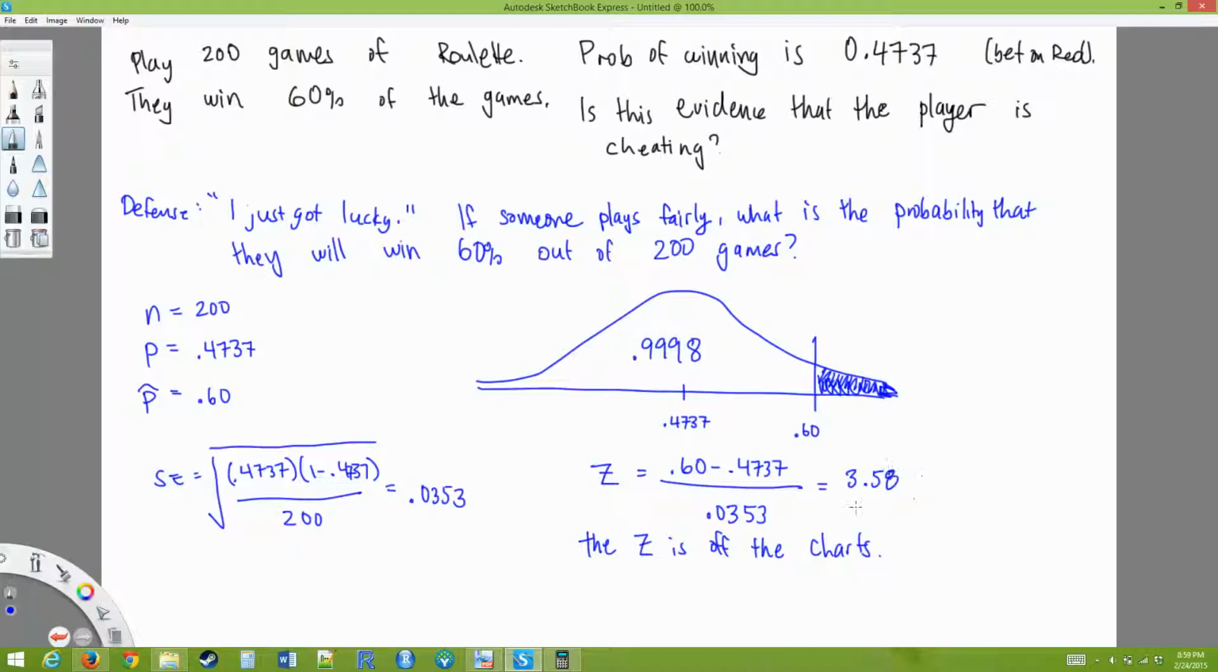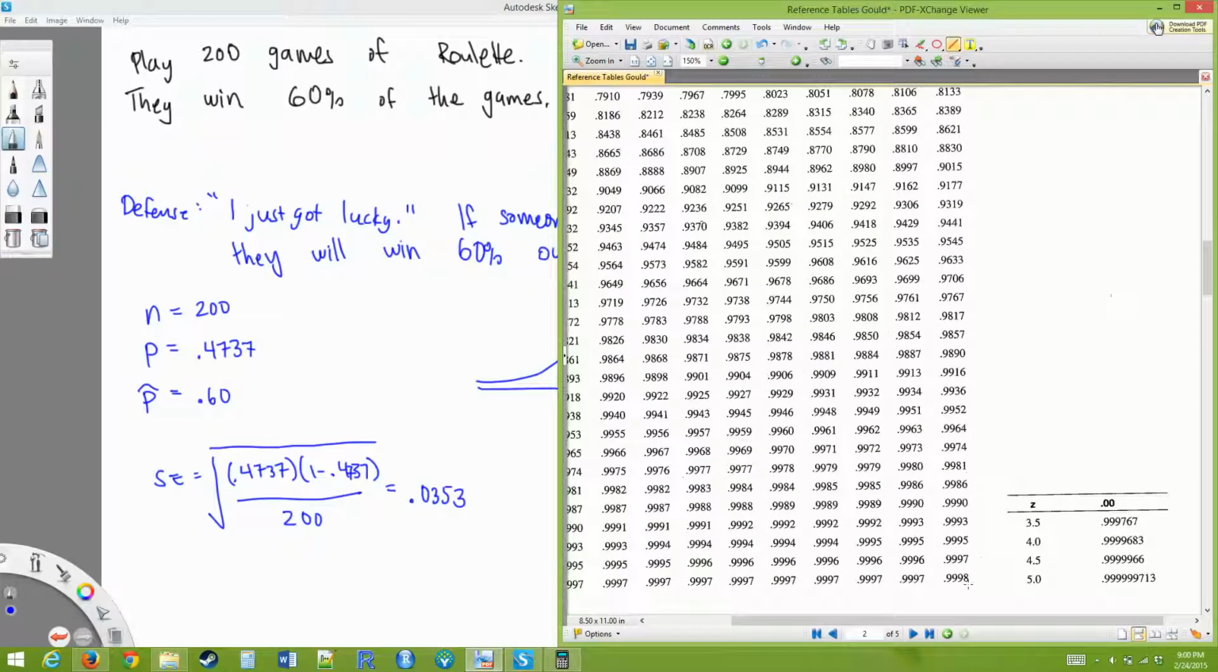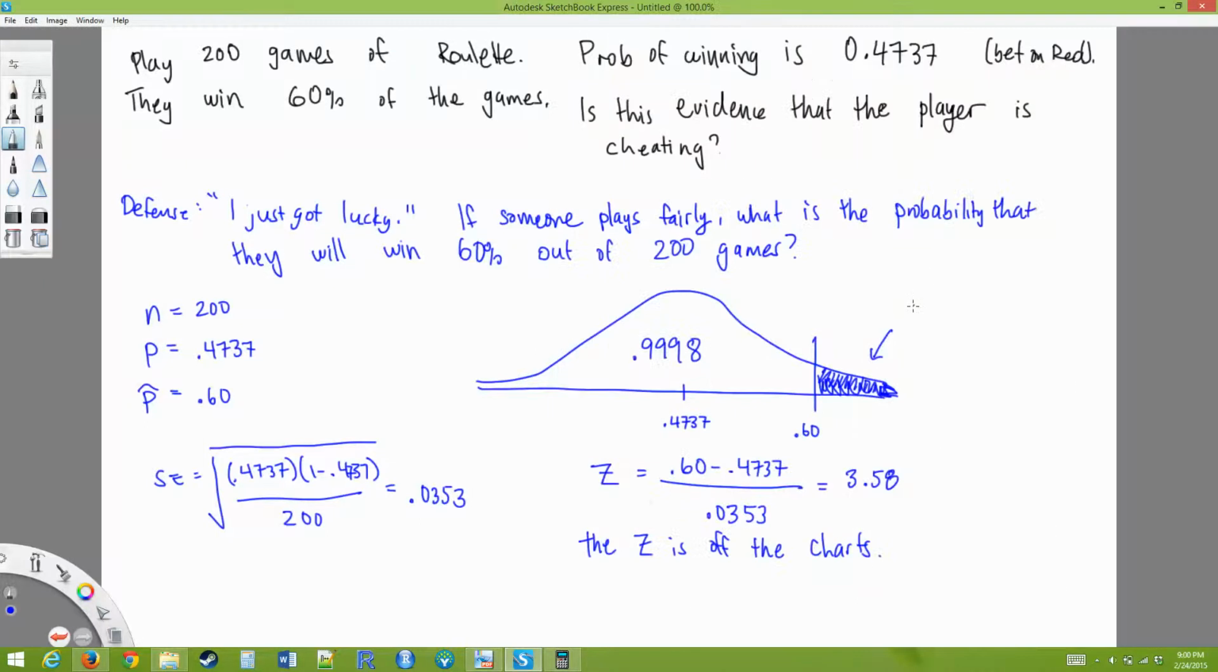Okay, 3.58, that's not on the charts. So we know that the area to the left is a lot, almost 1, okay? So I'm just going to say 0.9998. That's the last value that I have right here. Or if you had z is 5, it's even that much further away. Okay, so if somebody played fairly, what's the probability that they win 60 games out of 200? What's the answer there? 0.0002.